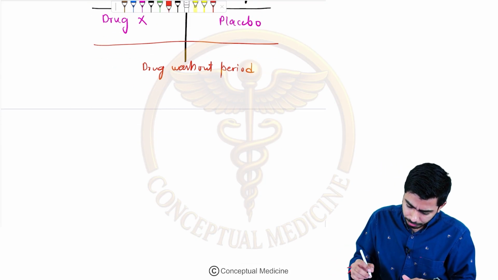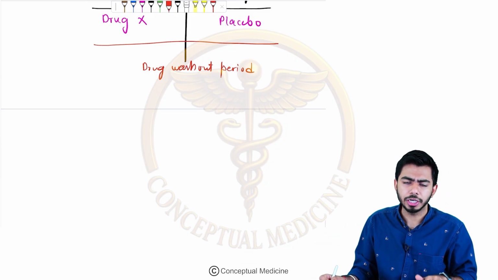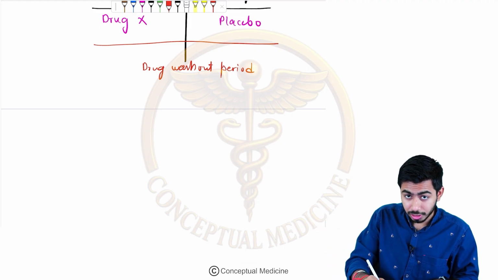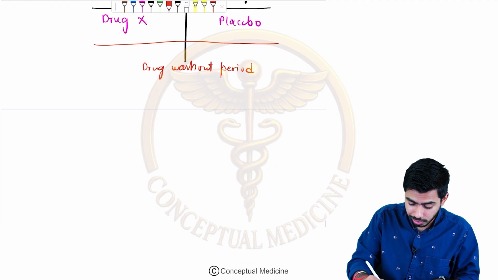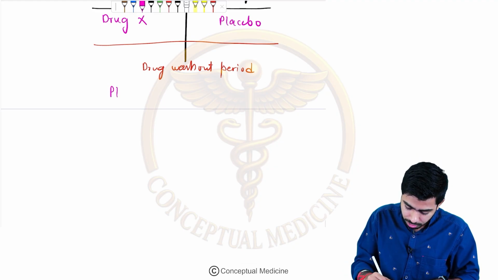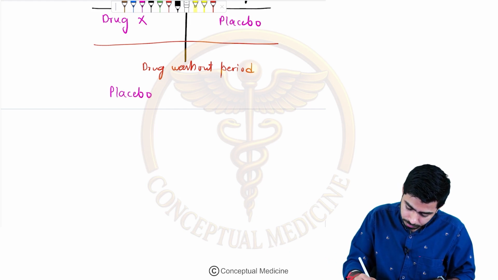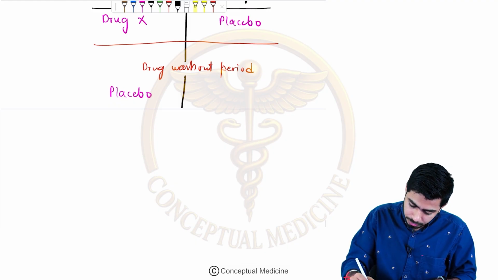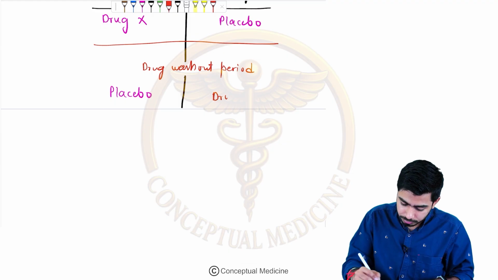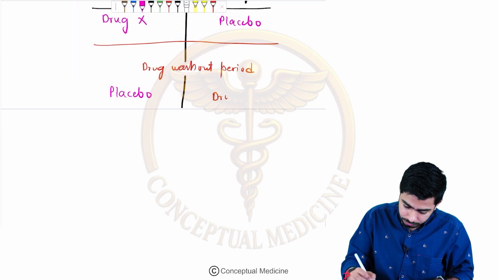For example, next day we again did this particular experiment. Again group A people are there, again group B people are there. Now as I said guys, I'm not having bias in my mind, right? So now in the group A people, I gave the placebo, and in the group B people, I gave drug X.